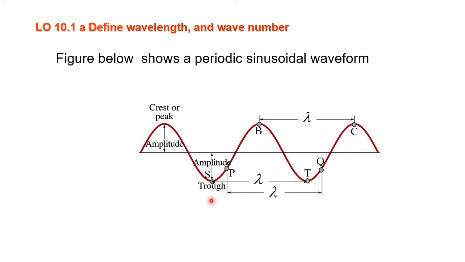So from crest to crest is 1 lambda, or from one trough to one trough is 1 lambda, or for point P to point Q, which is in one cycle. Okay, one cycle is 1 lambda.